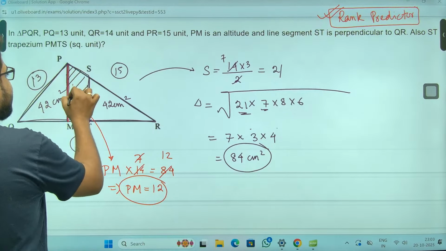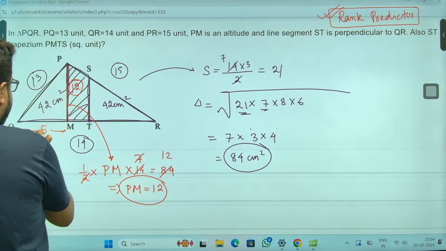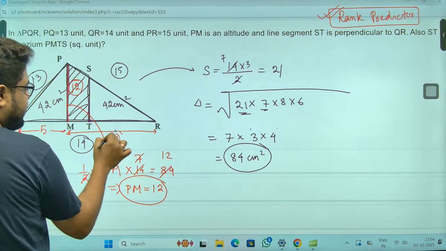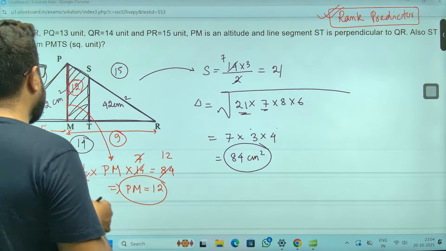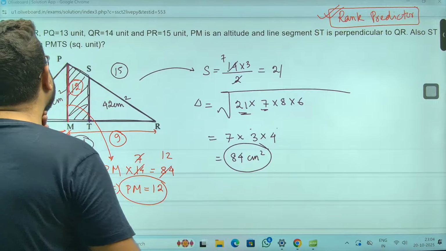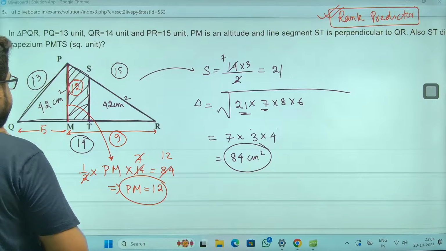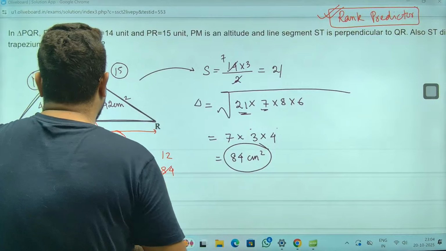So PM is 12. Now 12, 13, meaning, sir, QM must be 5. Total is 14. That means this whole thing must be 9, sir. Right? Now again, if this is 9, achha, ek kaam kar lete hain. This is 5. This is 5, na. Ek second.